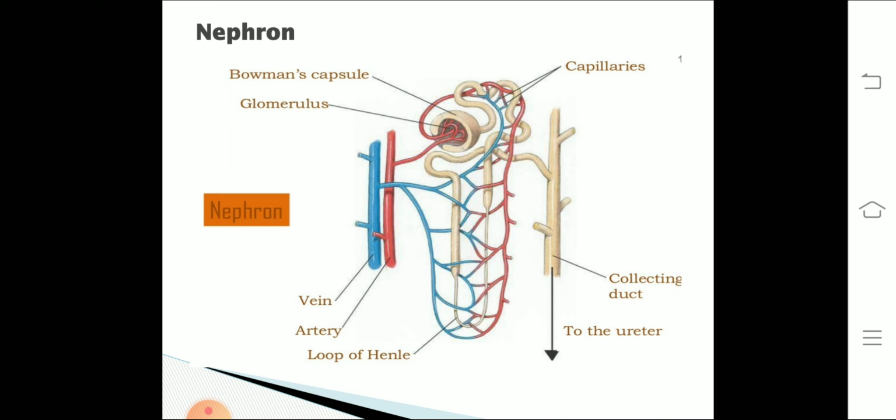Finally this ascending tubule meets a large collecting duct, and this collecting duct joins the ureter to collect the urine from the kidney. So these are the basic structures of the excretory system. In the next class we'll study the formation of urine, how urine is formed.